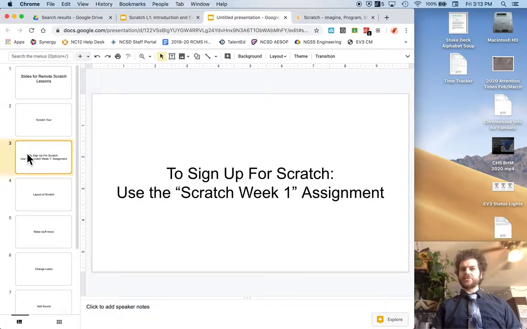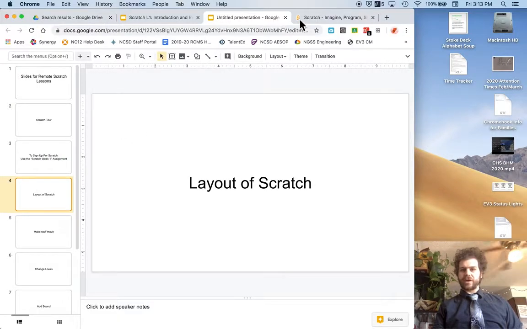This tutorial assumes that you've already made a Scratch account. If you don't have a Scratch account yet, then go back to Google Classroom and use the Scratch Week 1 assignment. That has a video with directions for how to sign up and a link that will take you to my Scratch Classroom. We're going to start with the layout of Scratch.